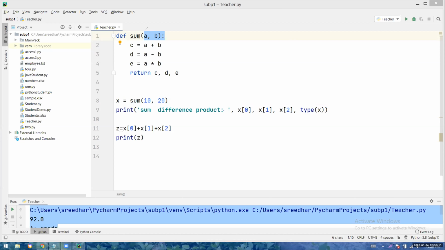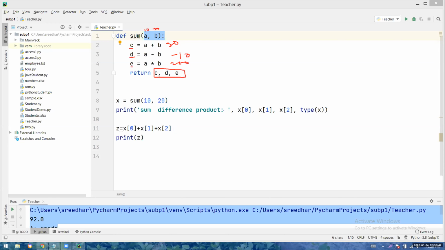Yeah, so I am calling the function sum with 10 and 20. So 10 plus 20 means what? 30 will be stored in C, 10 minus 20, that is minus 10, will be stored in D, and 10 into 20, 200, will be stored in E. Return C, D, E. Can anybody give a guess why I am returning all the three values?